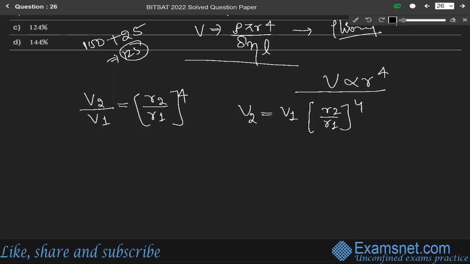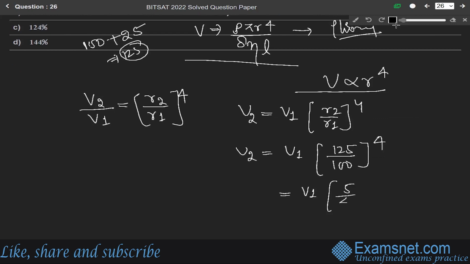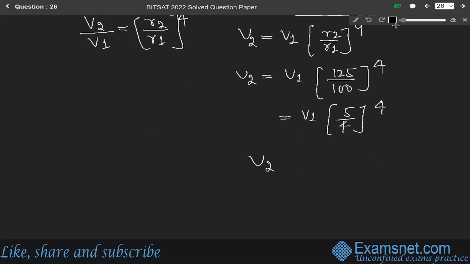So V2 equals V1 into 125 over 100 whole power 4, which equals V1 into 5 over 4 raised to the power 4.